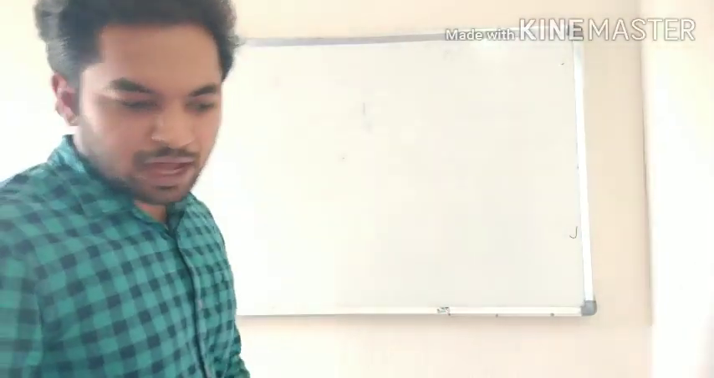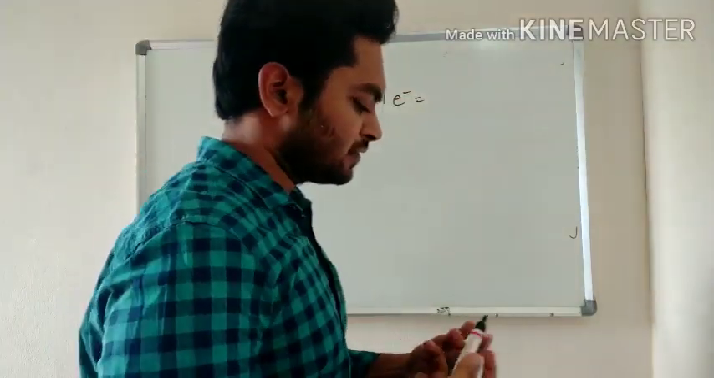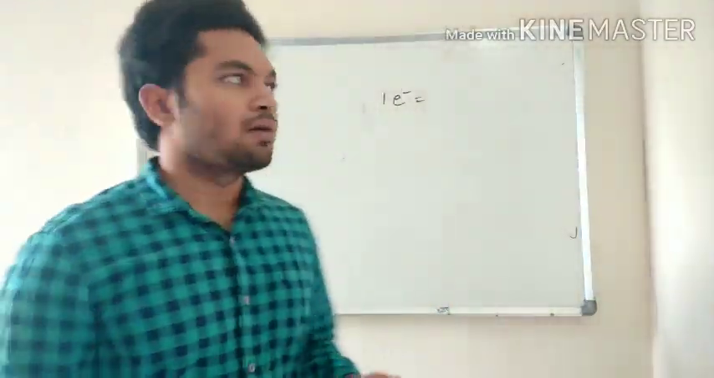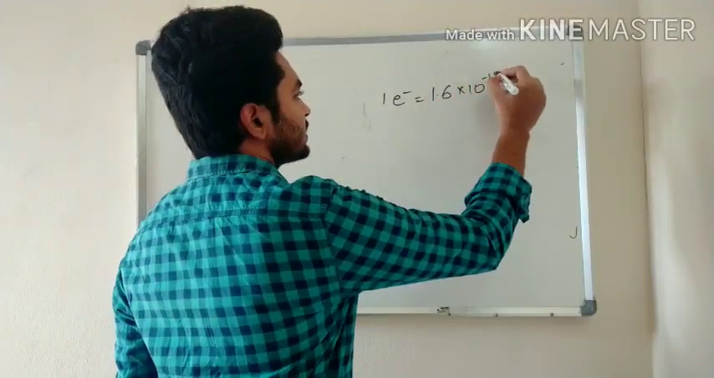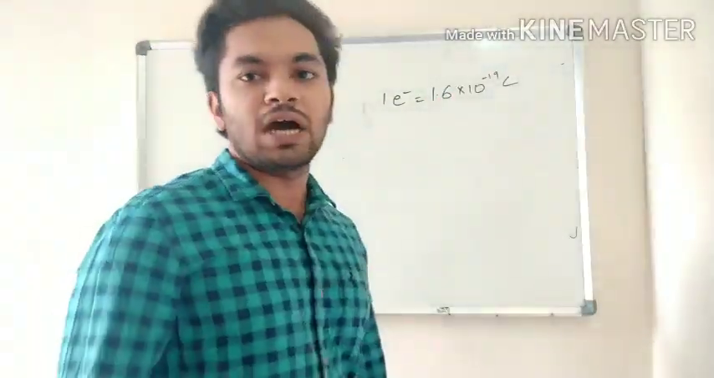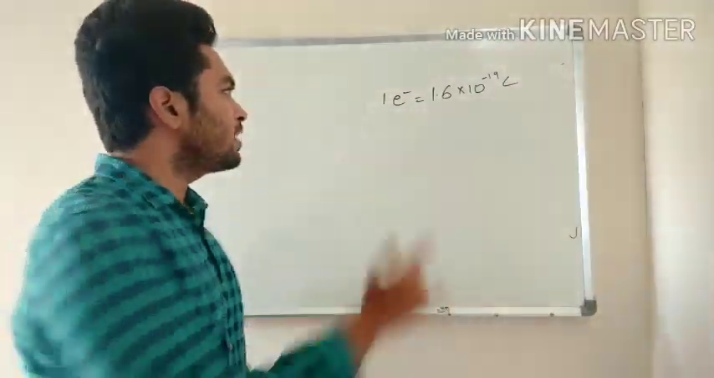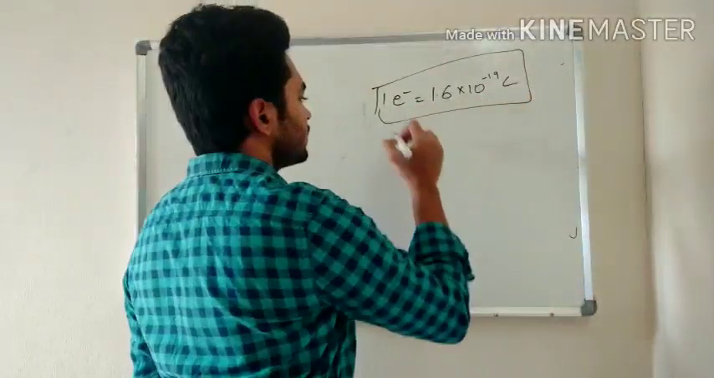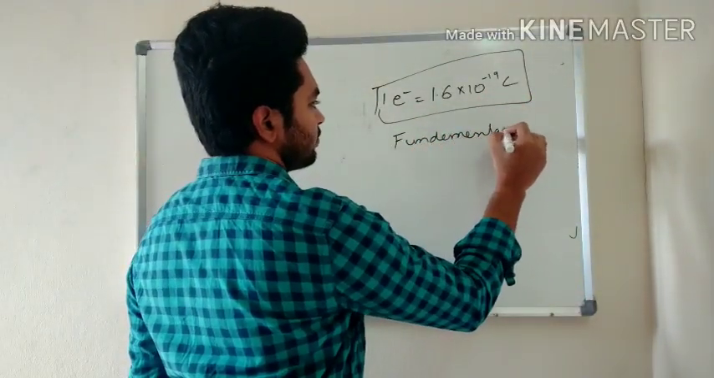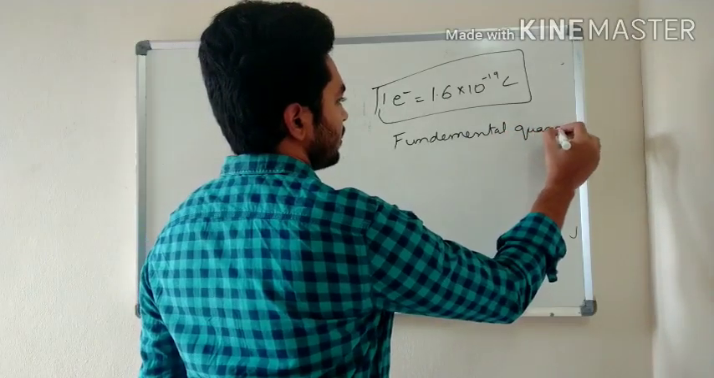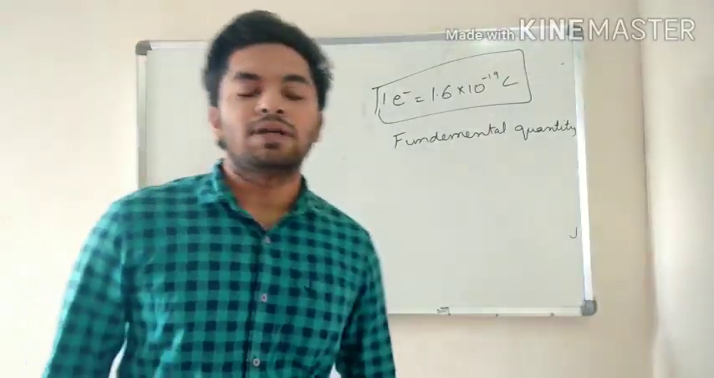Now, what is the value of 1 electron? I think you might have seen this in chemistry, right? 1.6 into 10 to the power minus 19 coulomb is the charge of 1 electron. This is a fundamental quantity. Right? This is a fundamental quantity.